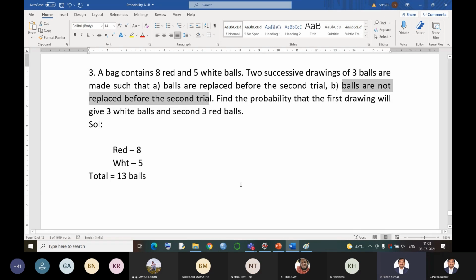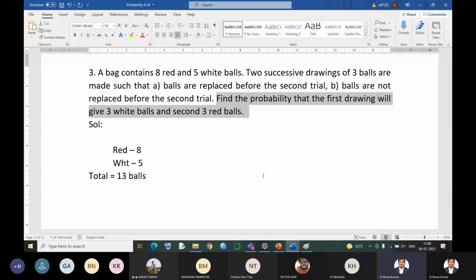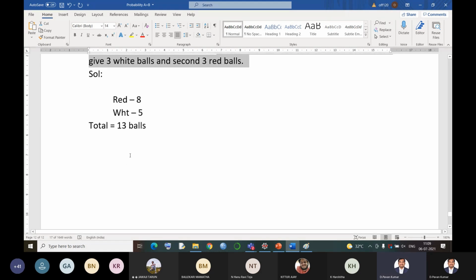So in that situation, what is it asking us to find out? Find the probability that the first drawing will give 3 white balls and second 3 red balls. That means if the first time you pick up 3 balls, what is the probability that first we have 3 white balls and the second drawing gives us 3 red balls. Now let us see this situation.